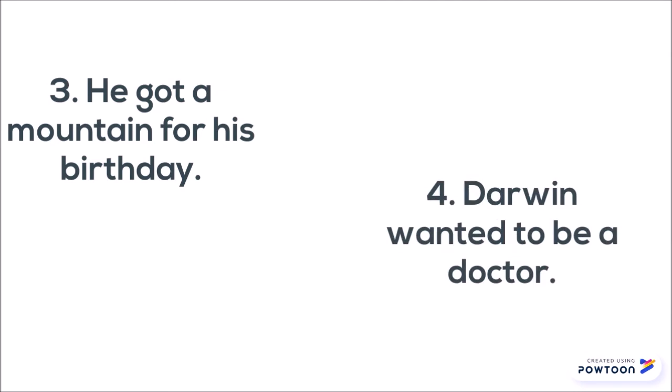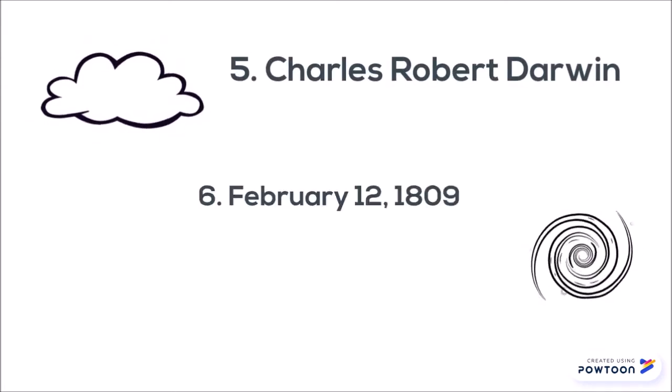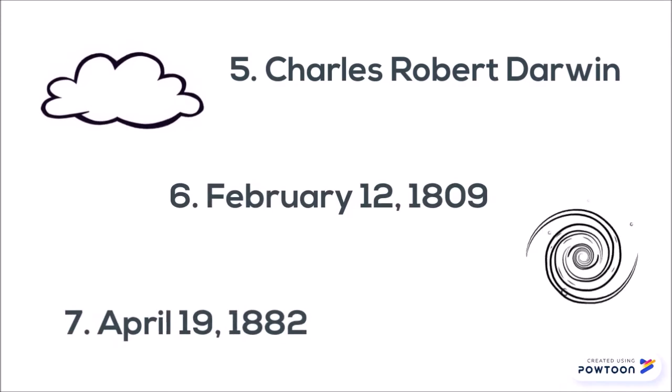Number 4. Darwin wanted to be a doctor and attended Edinburgh University, but soon abandoned the idea because he couldn't stand the sight of blood. His full name is Charles Robert Darwin, born on February 12, 1809 and died on April 19, 1882.